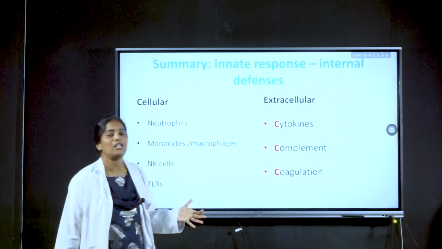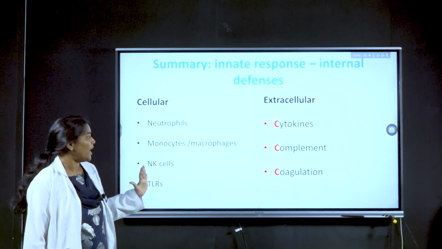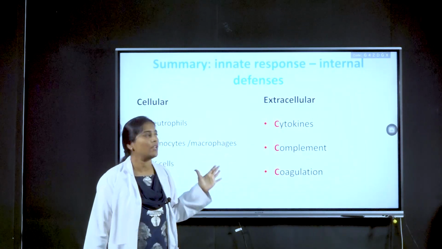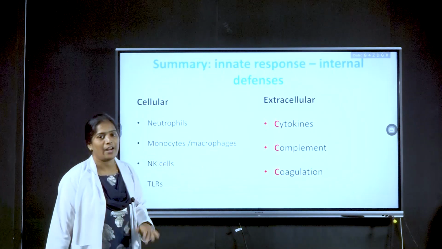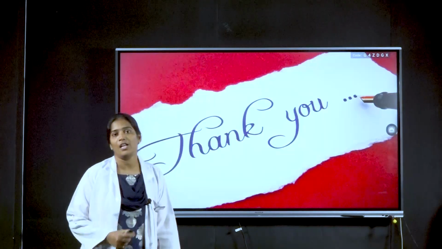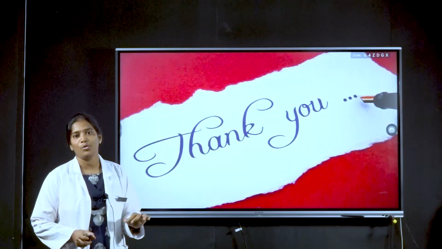In extracellular defenses, we see cytokines, complement proteins, and coagulation. Cytokines include various interferons, interleukins, and tumor necrosis factor. So this all comes under internal defenses. This finishes the first introduction to innate immune mechanisms.